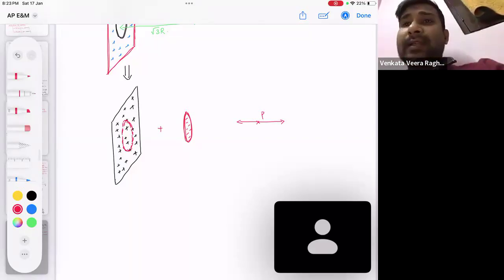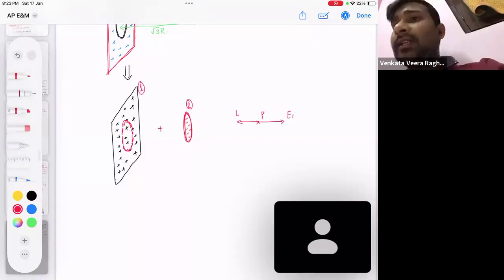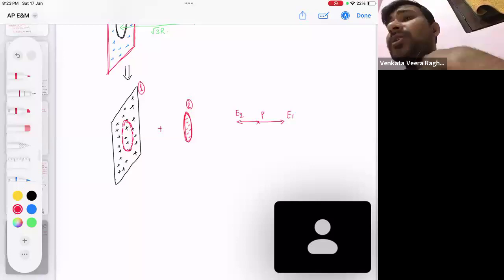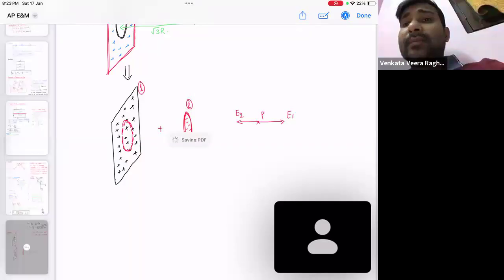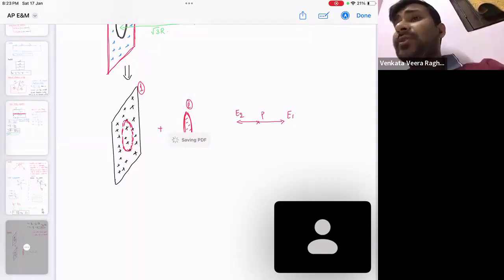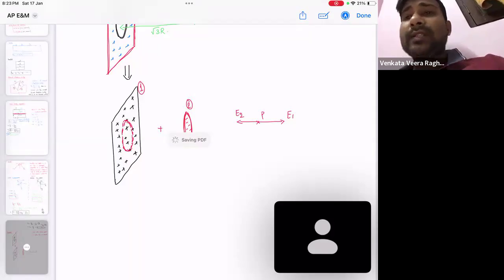Let's say this is part 1, this is part 2. So E1 is in this direction and E2 is in this direction. Net field is the vector sum of E1 and E2. But as E1 and E2 are in opposite directions, I'm just subtracting. Please tell me, do you understand this concept?